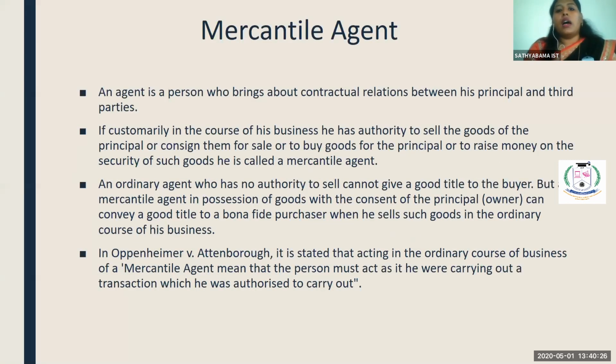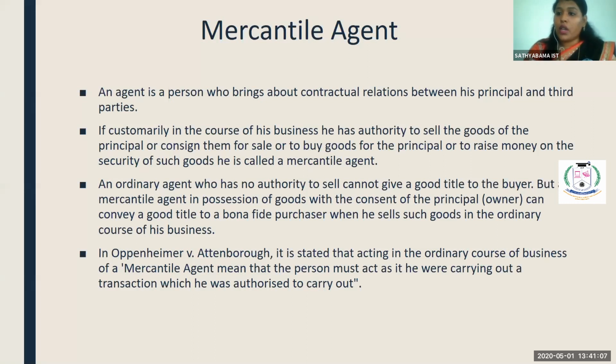Fine. The next topic is mercantile agent. We have discussed the mercantile agent in the class, about the agency. A mercantile agent is the one who acts on behalf of the principal, and who acts in between the principal and the third party, if customarily in the course of his business, he has authority to sell the goods of the principal, or consign them for sale, or to buy goods from the principal, or to raise money on the security of such goods. He is called an agent.